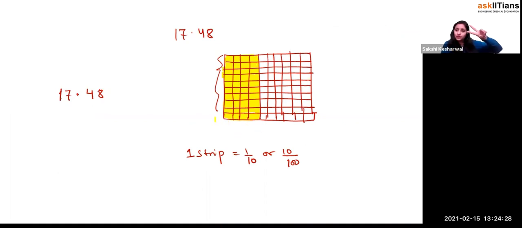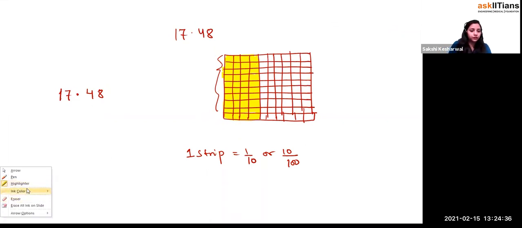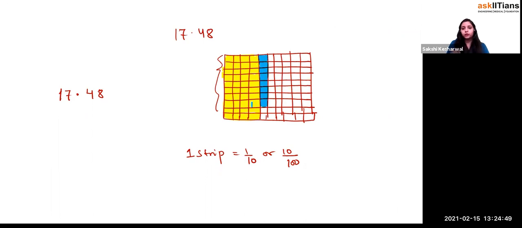If it's written in 2 decimal places, it means what? You have taken the 4 strips, 4 entire strips. And then what you have taken? Then you have taken the 8 parts of it. Then you have taken what, beta? 8 parts. Like this much is the 8 part, right? You just see this. So this is known as what? Basically this is 17.48.